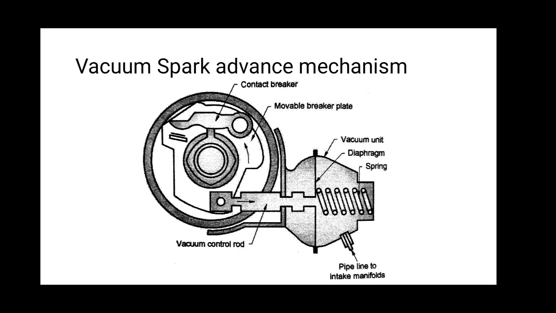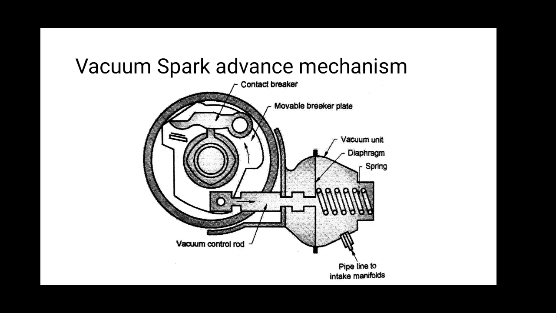Vacuum spark advance mechanism. The components of the vacuum spark advance mechanism are shown in the figure. There is a contact breaker, movable breaker plate, vacuum control rod, vacuum unit, diaphragm, spring, and pipeline to the intake manifold.